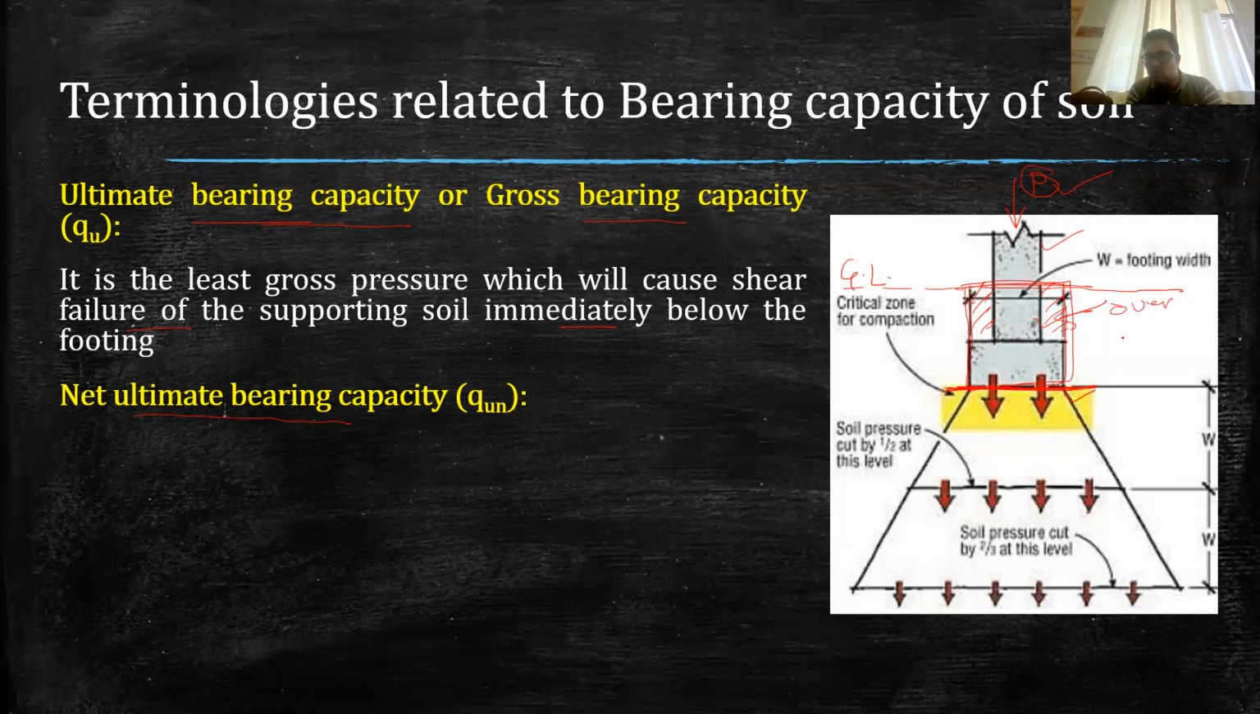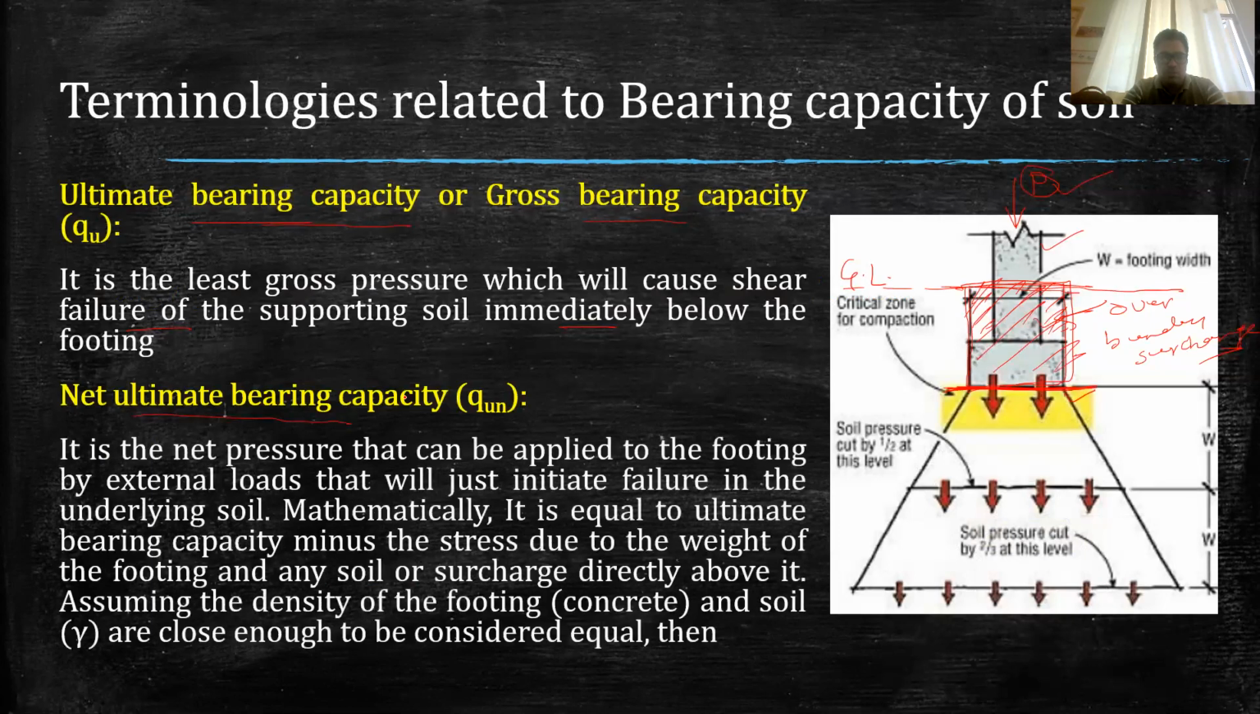Sometimes it is known as overburden pressure or surcharge. So if we deduct the weight of this portion, then the bearing capacity becomes the net ultimate bearing capacity. Mathematically, I will show you. Here it says mathematically it is equal to the ultimate bearing capacity minus the stress due to the weight of the footing and any soil or surcharge directly above it.